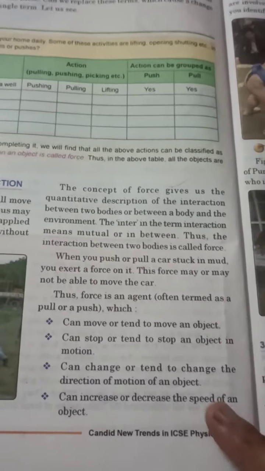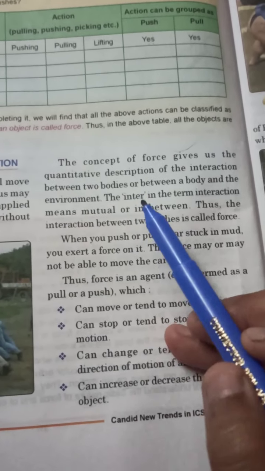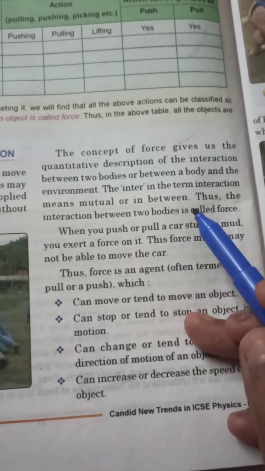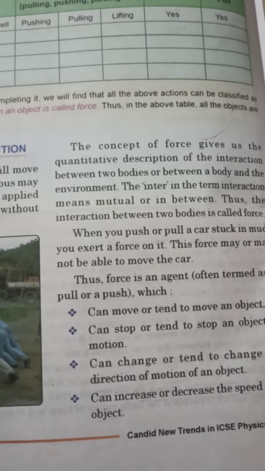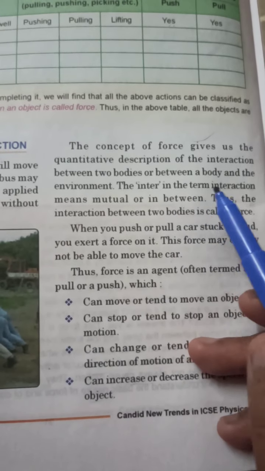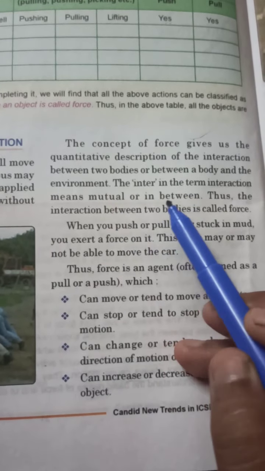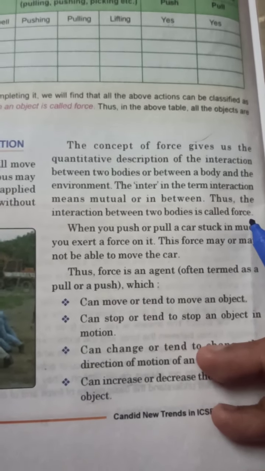So the interaction between two bodies means that after touching or seeing the given object, we come to know how much force we have to apply on it. Now, the term interaction means mutual or in between. Thus the interaction between two bodies is called force.